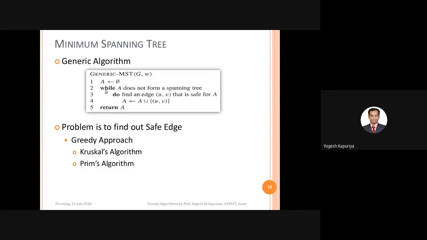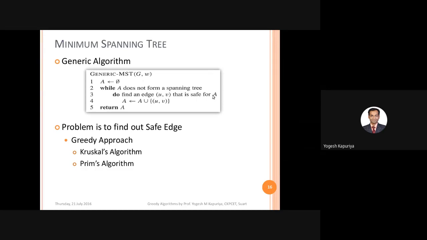What you are doing is, while A does not form a spanning tree, you must have some mechanism to tell that A is a spanning tree now. So how to do that? That we can discuss using Kruskal's or Prim's. But at this time, you must have something which tells you that A is not a spanning tree yet, that means you have still not reached a solution. So while A does not form a spanning tree, second, find an edge UV that is safe for A. Safe means it does not violate any constraint. So you must have some mechanism for finding this. Kruskal's and Prim's have different mechanisms for finding this as well, right?